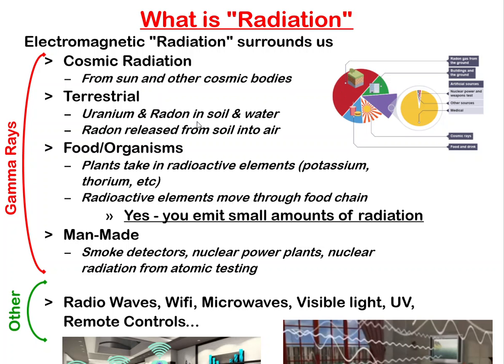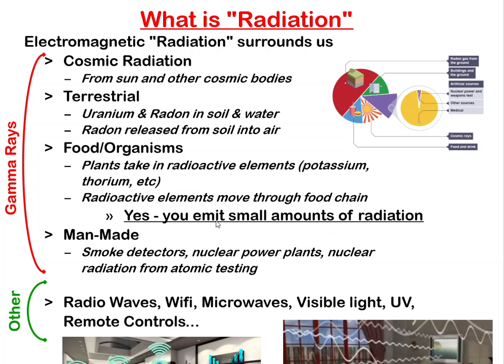So, if you've ever sold a house or bought a new house in Bloomington or Normal, you know that we have radon in our soil, and that's why you have to have those big ugly white pipes put on your house to mitigate the radiation that might be coming into your house from the soil that surrounds you. And that's naturally occurring. Plants have radioactive elements like potassium. Everyone knows bananas are good in potassium. Well, bananas are radioactive in the sense that they give off gamma rays in small amounts, background radiation.